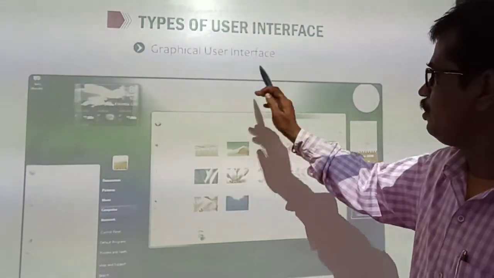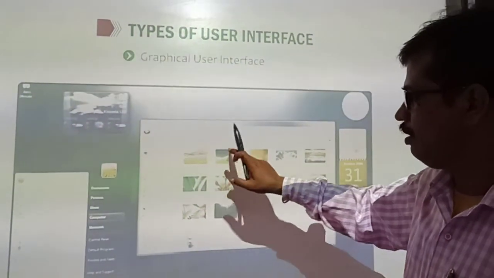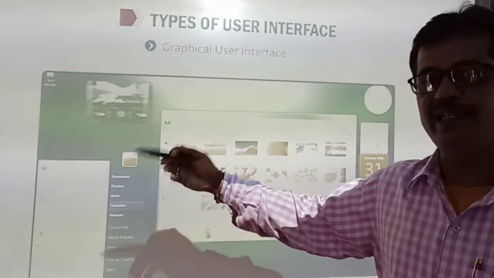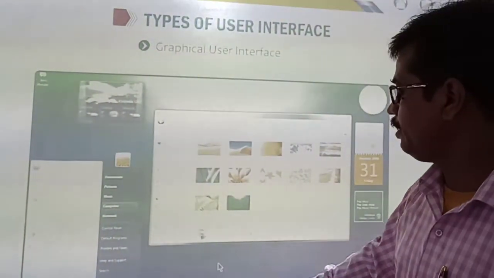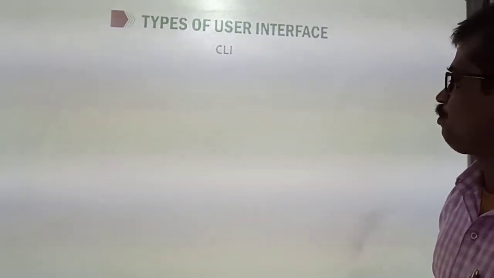In graphical user interface, you will see colorful screens, many buttons, many menus, a list of programs where you can click and use your program. This is the advantage of GUI, graphical user interface.